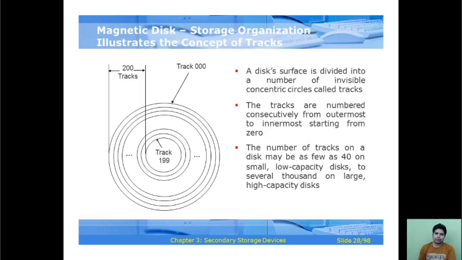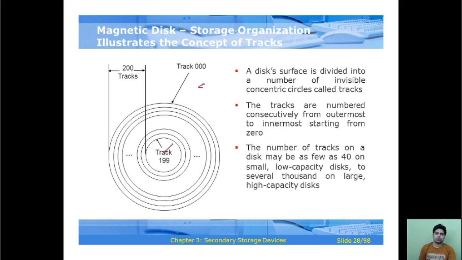So this is an example of magnetic disk storage organization illustrating the concept of tracks. A disk surface is divided into a number of invisible concentric circles called tracks. So these are the tracks.